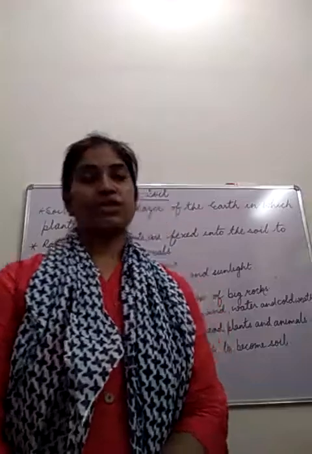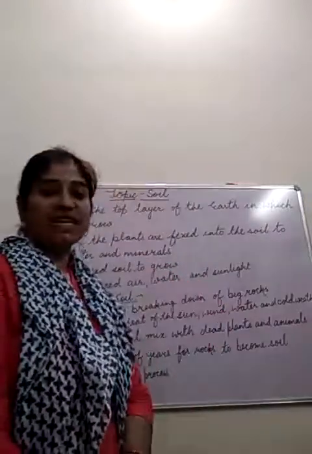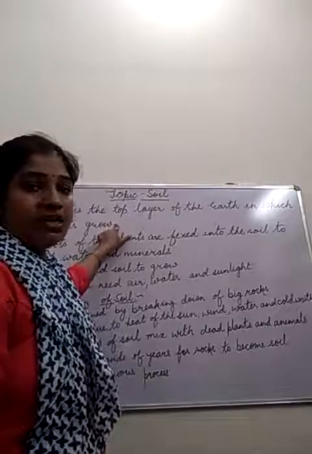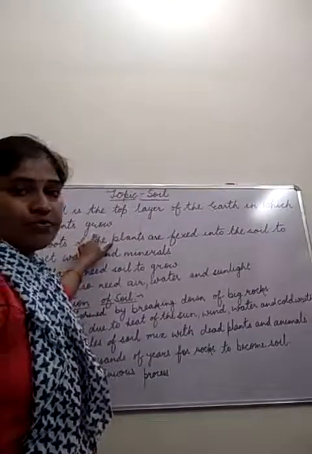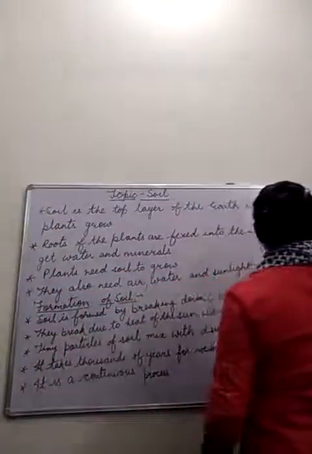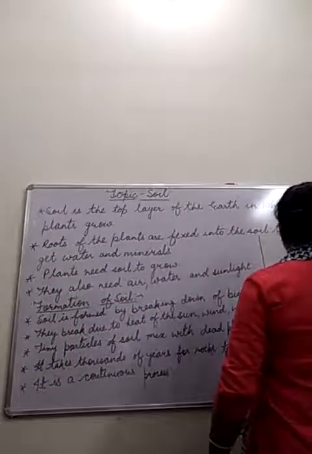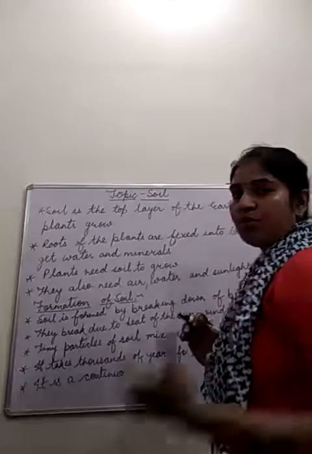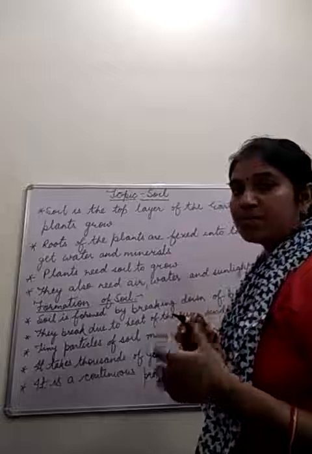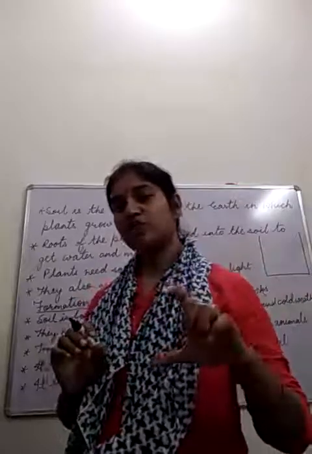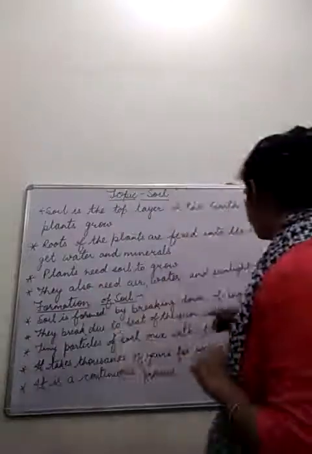Okay. So I hope you have understood. Let's revise these points again. Soil is the top layer of the earth in which plants grow. Here I am just making you understand by a diagram how we can say this is a top layer, because I am making a diagram of soil profile. You see in that how many layers of soil are present.